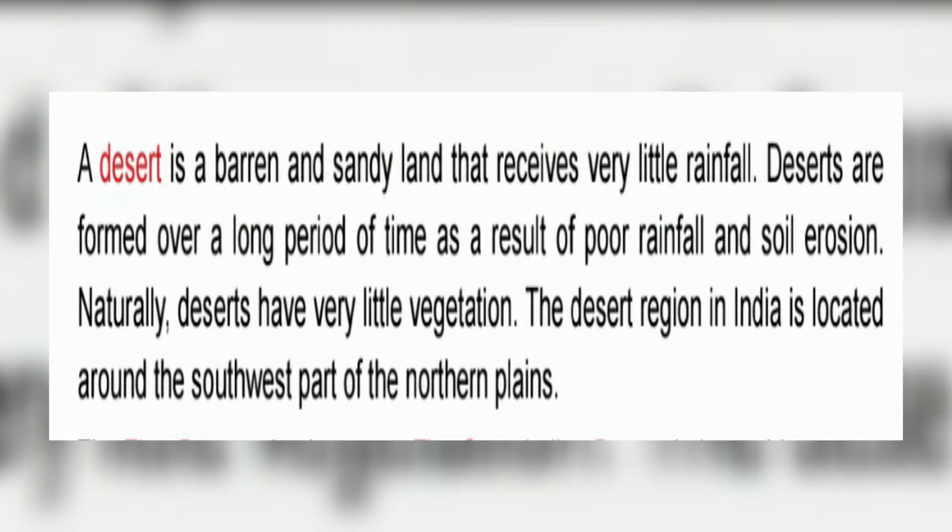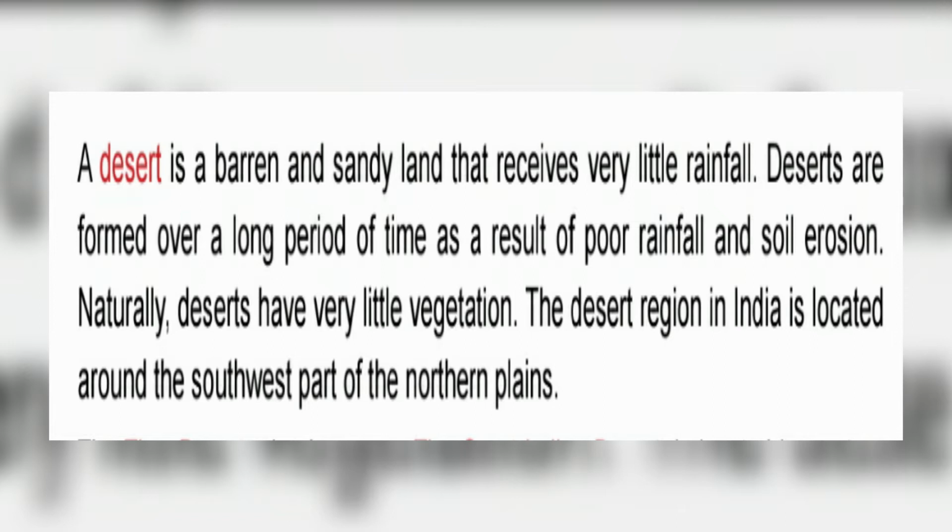Naturally, deserts have very little vegetation. Vegetation means plants are not grown there. Very little vegetation is there. Here and there some plants are grown. For example, cactus, date palm tree. These are the plants grown there because there is no water for them to grow.